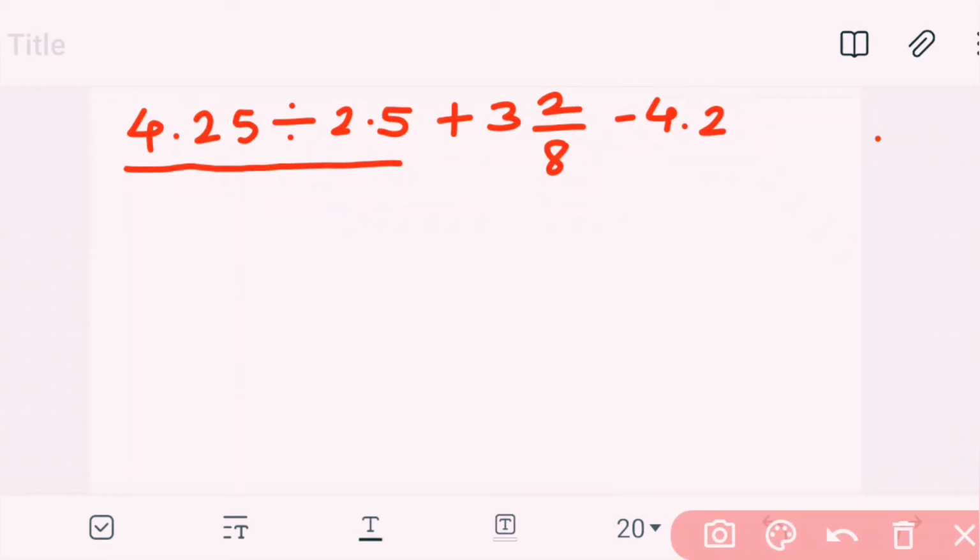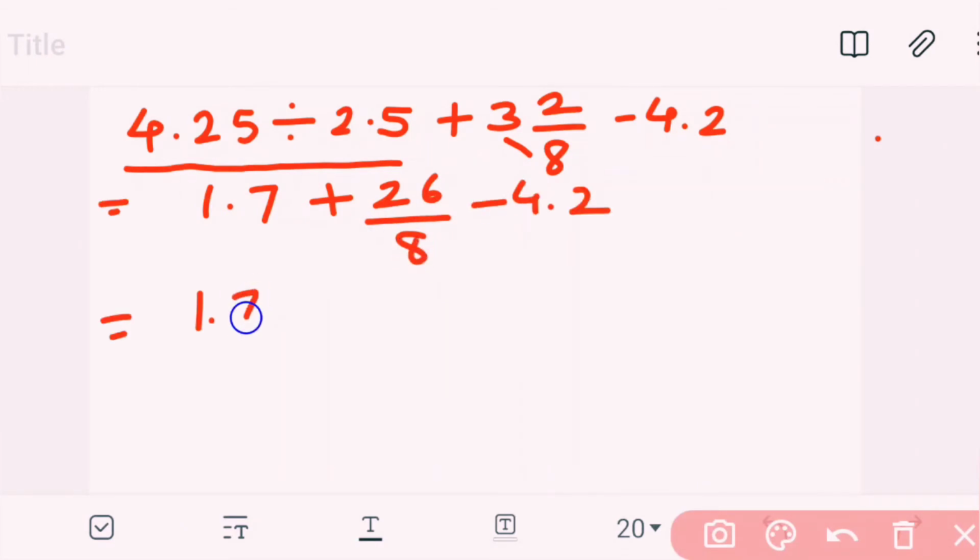So it will give 1.7. Then plus here 3 8s are 24, 24 plus 2, 26 by 8. Then 1.7. 26 divided by 8 will give 3.25, minus 4.2.